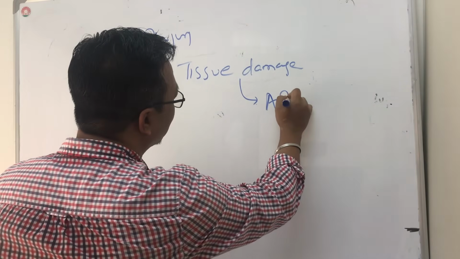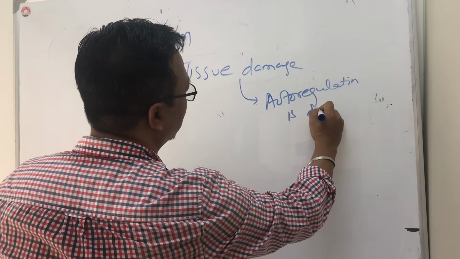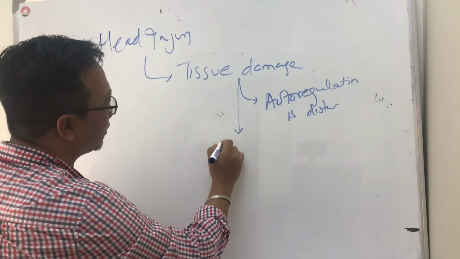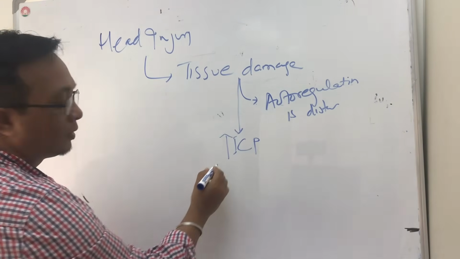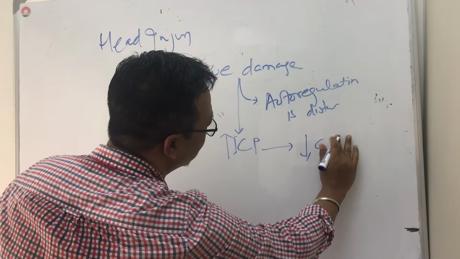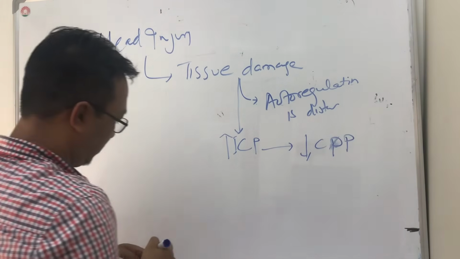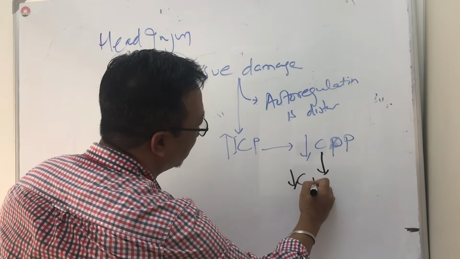The whole autoregulation will be disturbed. And what else happens? Intracranial pressure will increase. As intracranial pressure increases, it will lead to decreased cerebral perfusion pressure. As a result, decreased cerebral blood flow.